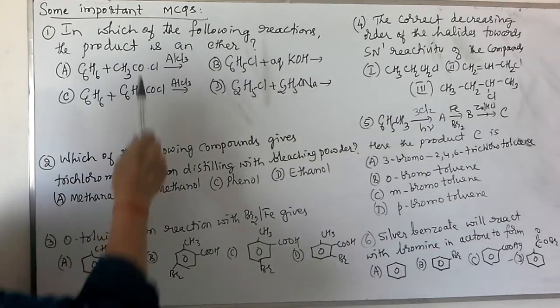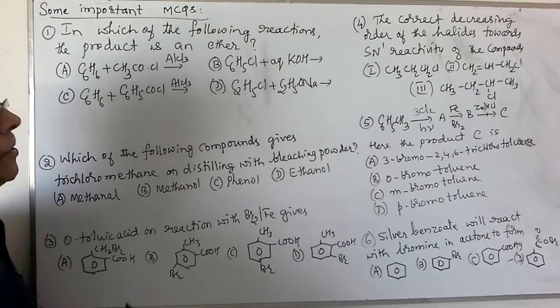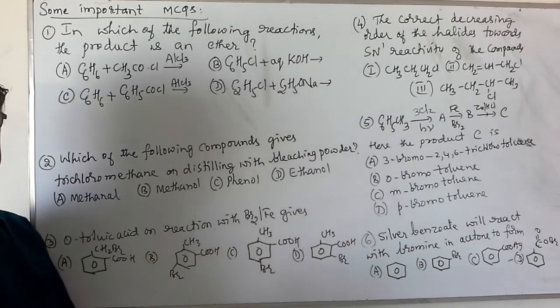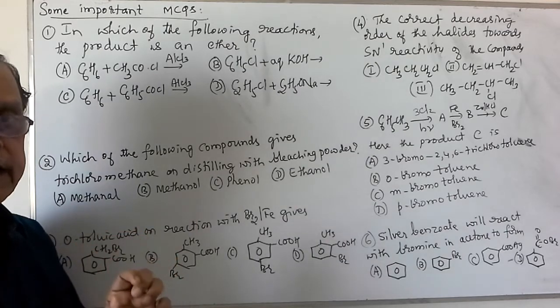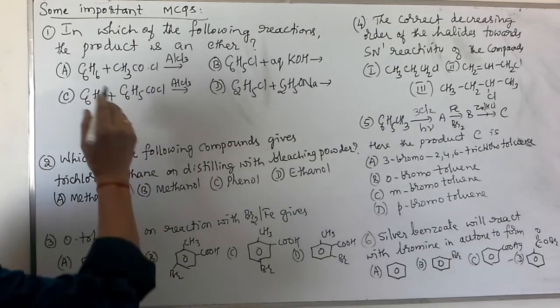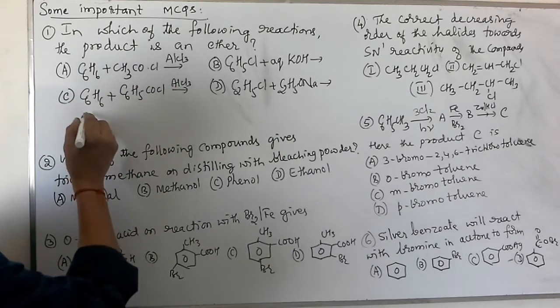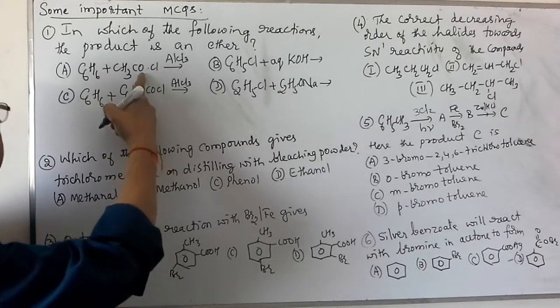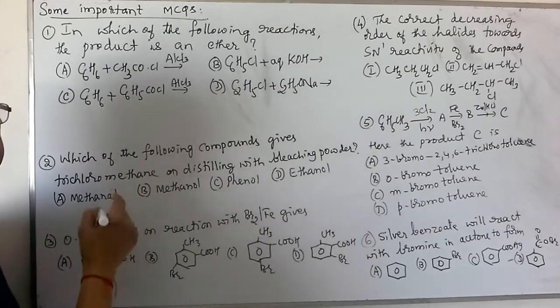In which of the following reactions is the product an ether? An ether actually has either alkyl groups or aryl groups linked through an oxygen atom. Suppose you consider C6H6 plus CH3COCl. This is actually called the Friedel-Crafts acylation reaction. The product is not an ether, it is actually a ketone.